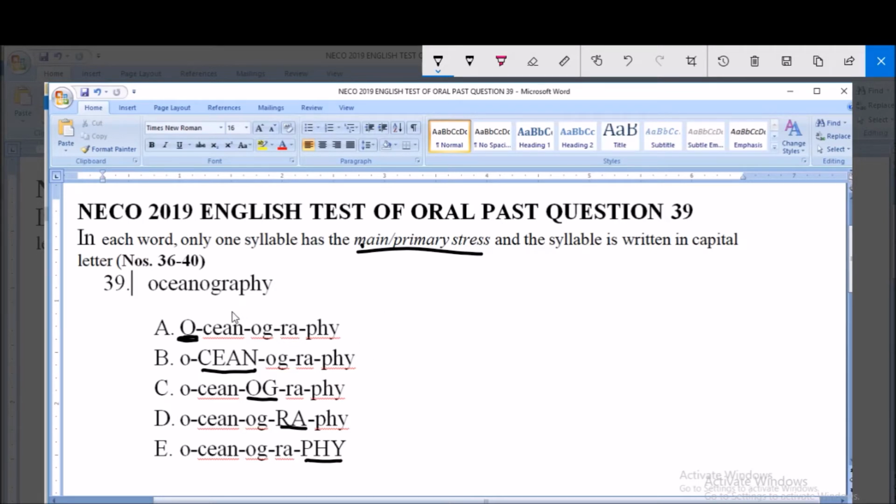Then by pronunciation, let us listen to the pronunciation carefully. Oceanography. The rule of having stress on the first syllable is only applicable to two-syllable words, and that happens to be nouns.